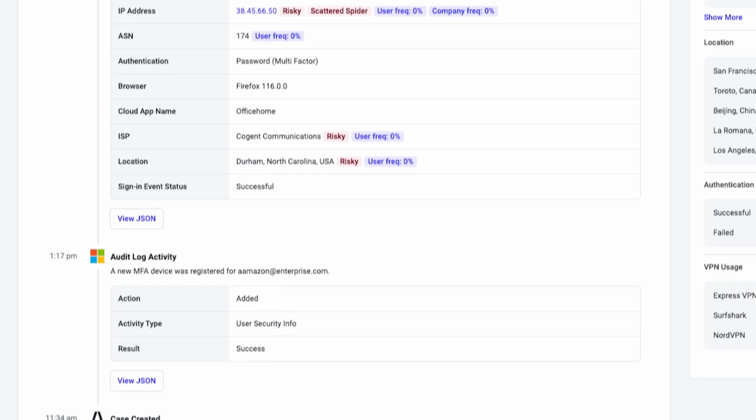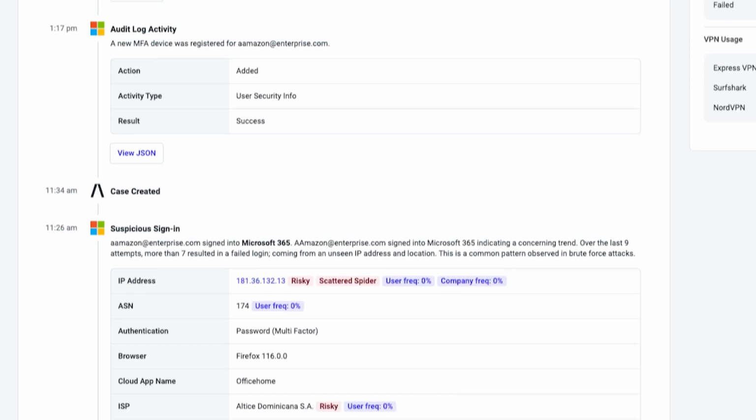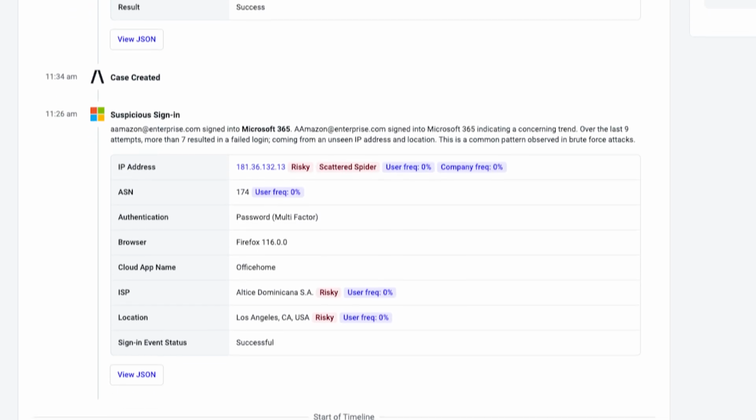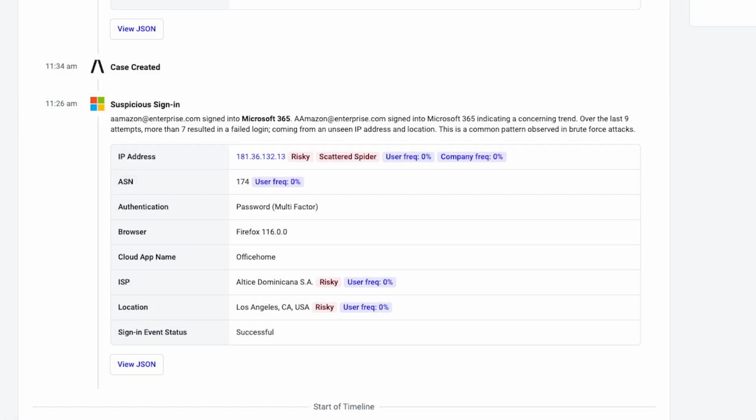From the behavior case timeline, they have access to detailed information on the individual events that our autonomous AI analyzed and correlated. In this example, we can see how Abnormal identified 9 login attempts into this account, with more than 7 failed attempts coming from an unseen IP and geolocation. This event pattern is commonly associated with brute force attacks resulting in the case creation.